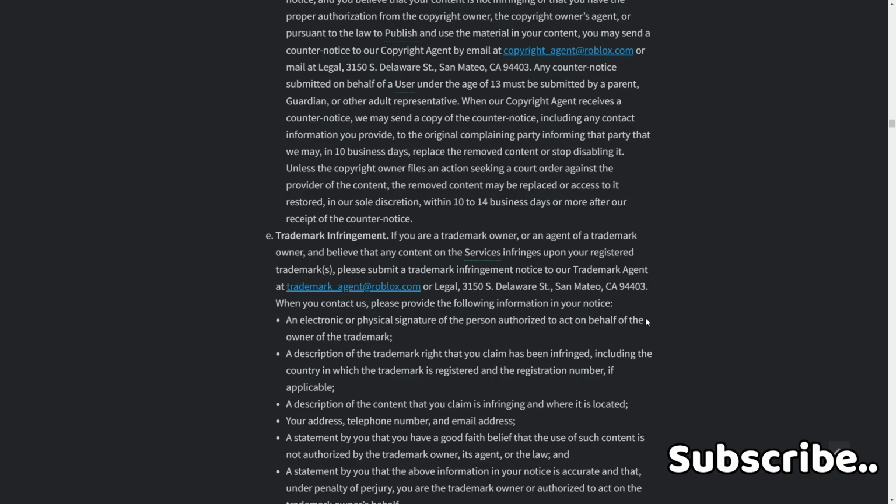Trademark infringement. If you're a trademark owner or agent and believe that any content on the services infringes upon your registered trademark, please submit a trademark infringement notice to our trademark agent at legal, Delaware, San Mateo.